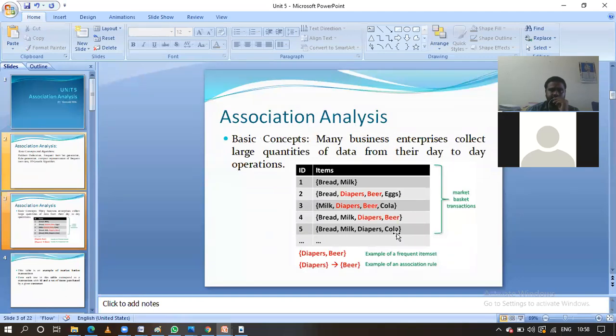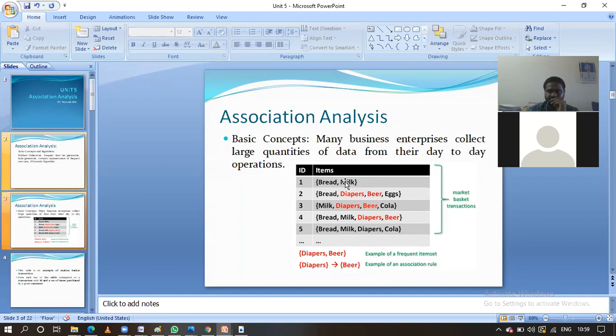Okay, normally guys, every day in business enterprises, a huge amount of data is generated in the form of different transactions. If you take the example here, we have taken market basket transactions, guys. Here five transactions are there. In each transaction, they have given what items were purchased.